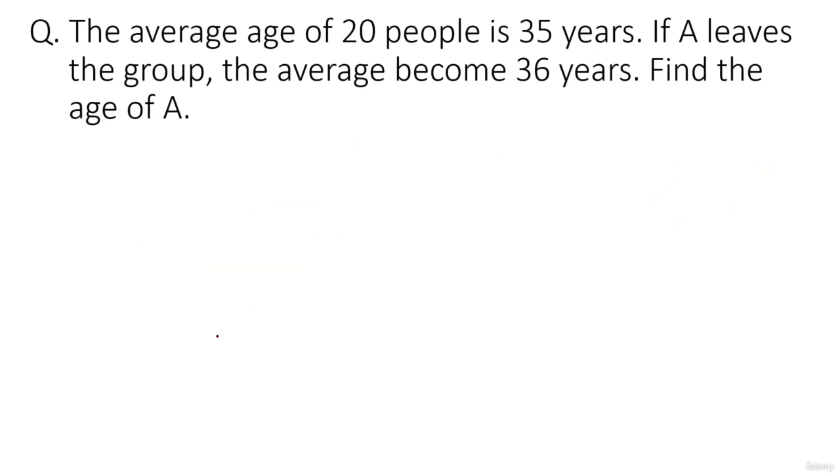The average age of a group of 20 people is 35 years. If A leaves the group, the average becomes 36 years. Find the age of A.